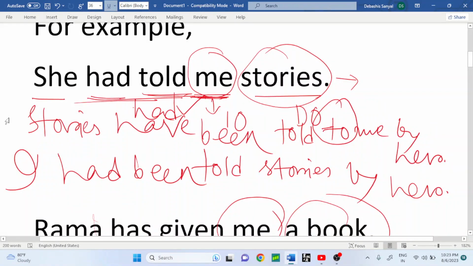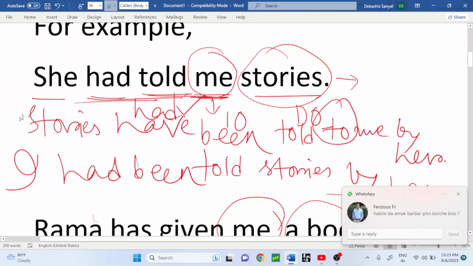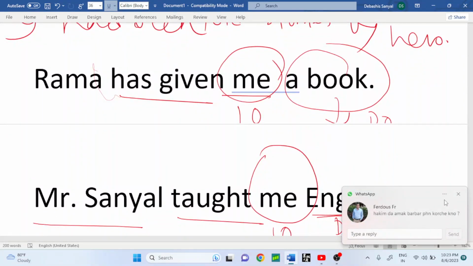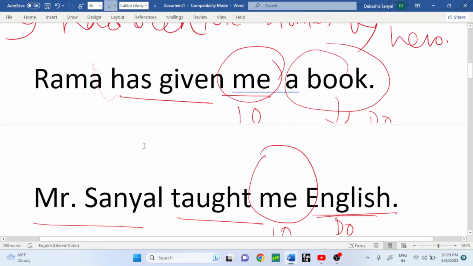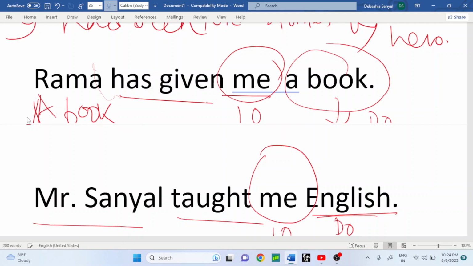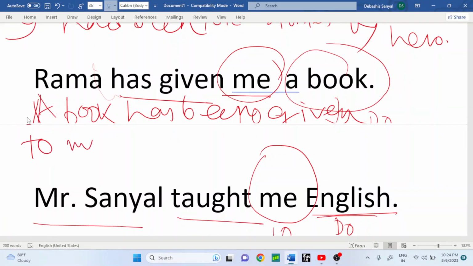Then we have to write anyone to make the sentence as passive. Next one. Rama has given me a book. Okay, take a book as subject. A book has been given to me by Rama.